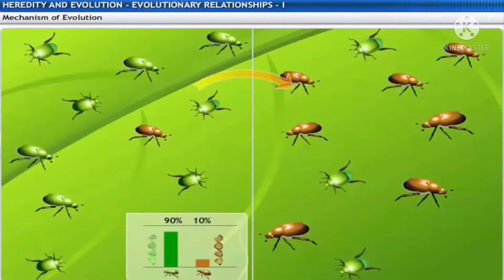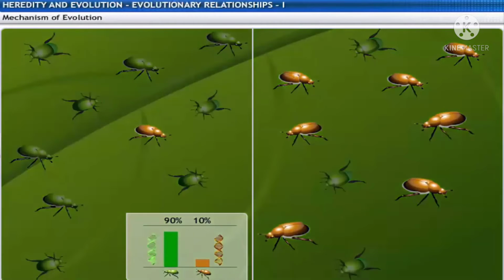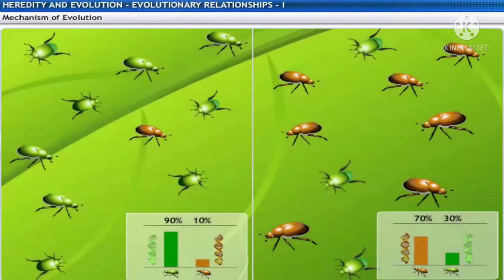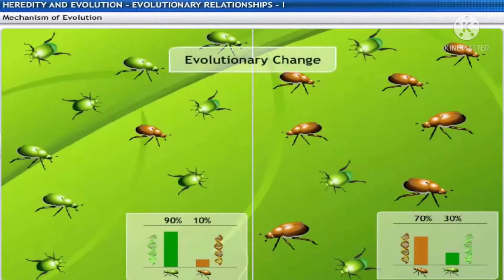Generations later, this is what the sample population looks like. Brown beetles make up about 70% of the population. These two generations of the same population are genetically different, showing an evolutionary change. Changes in genes of color variation occur and are inherited over generations. So, this is an example of evolution.